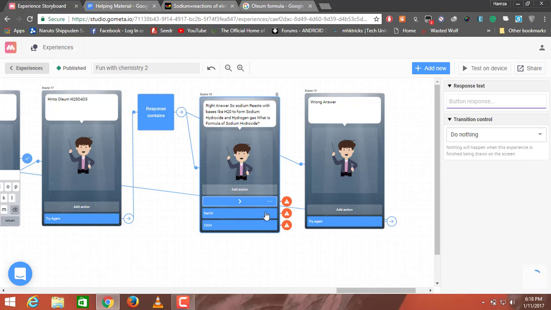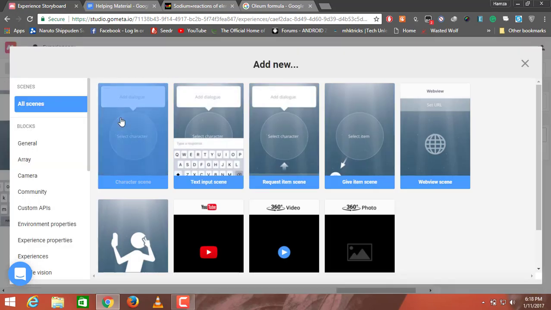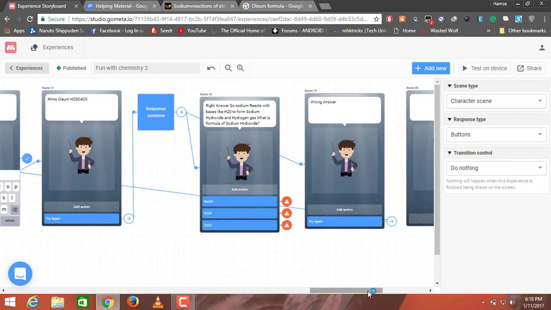Well, the third one will be I2OH. So now this will give you three answers. For each of the three scenes, I'll add a new character scene, and I'll add two character scenes, one for the right answer and one for the wrong one.